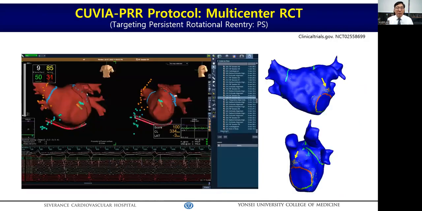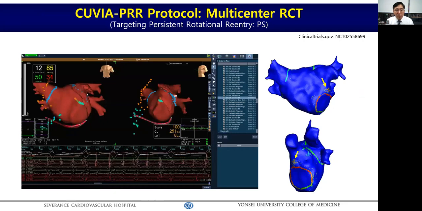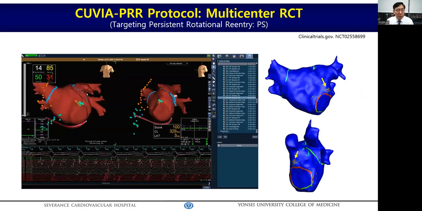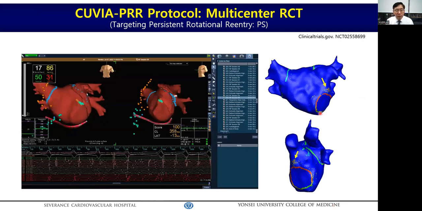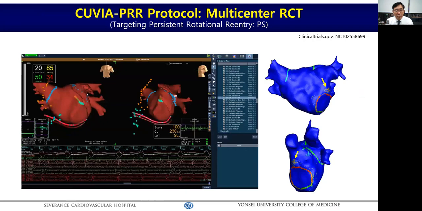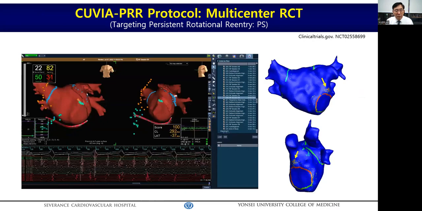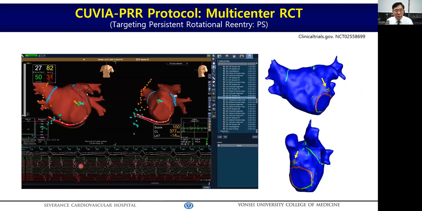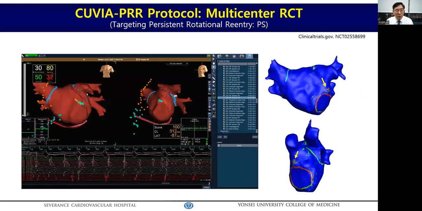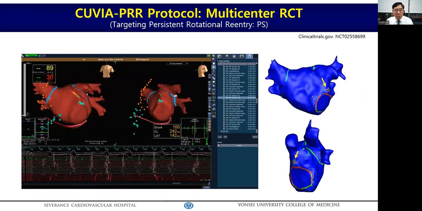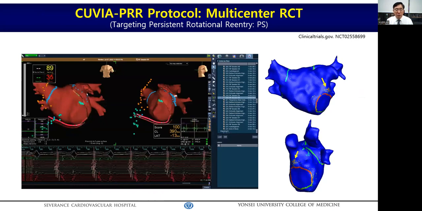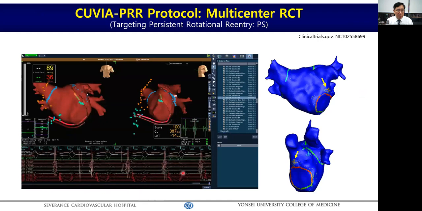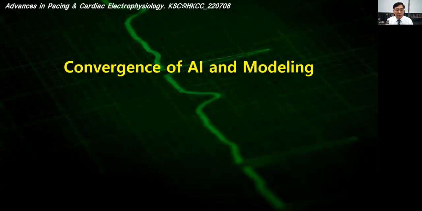We are conducting another randomized clinical trial targeting extra PV phase singularity points, and you can appreciate AF termination during phase singularity ablation on the anterior mitral valve annulus area in this specific example. I hope we will be able to report the outcome of QBR PRR next year compared to sinus rhythm.